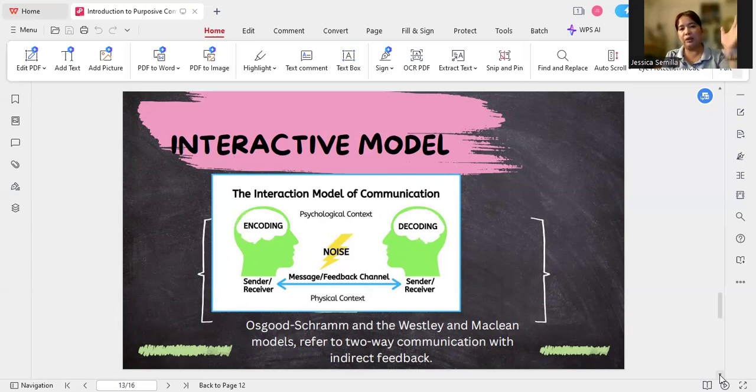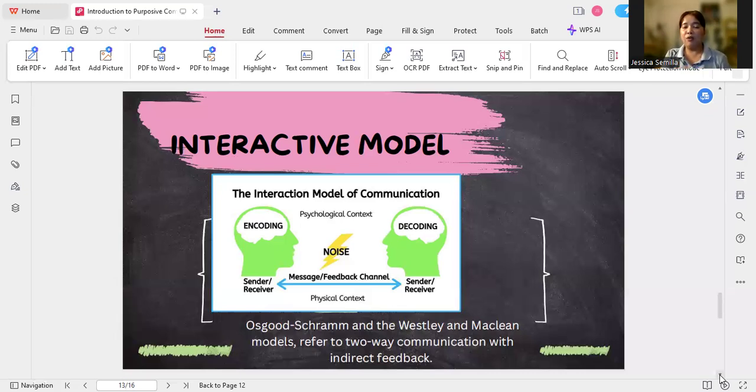For example, someone says hi, and the receiver receives the message and will definitely say hello. So that is interactive model. One way giving a message, and then the receiver becomes the sender and sends a message through feedback.